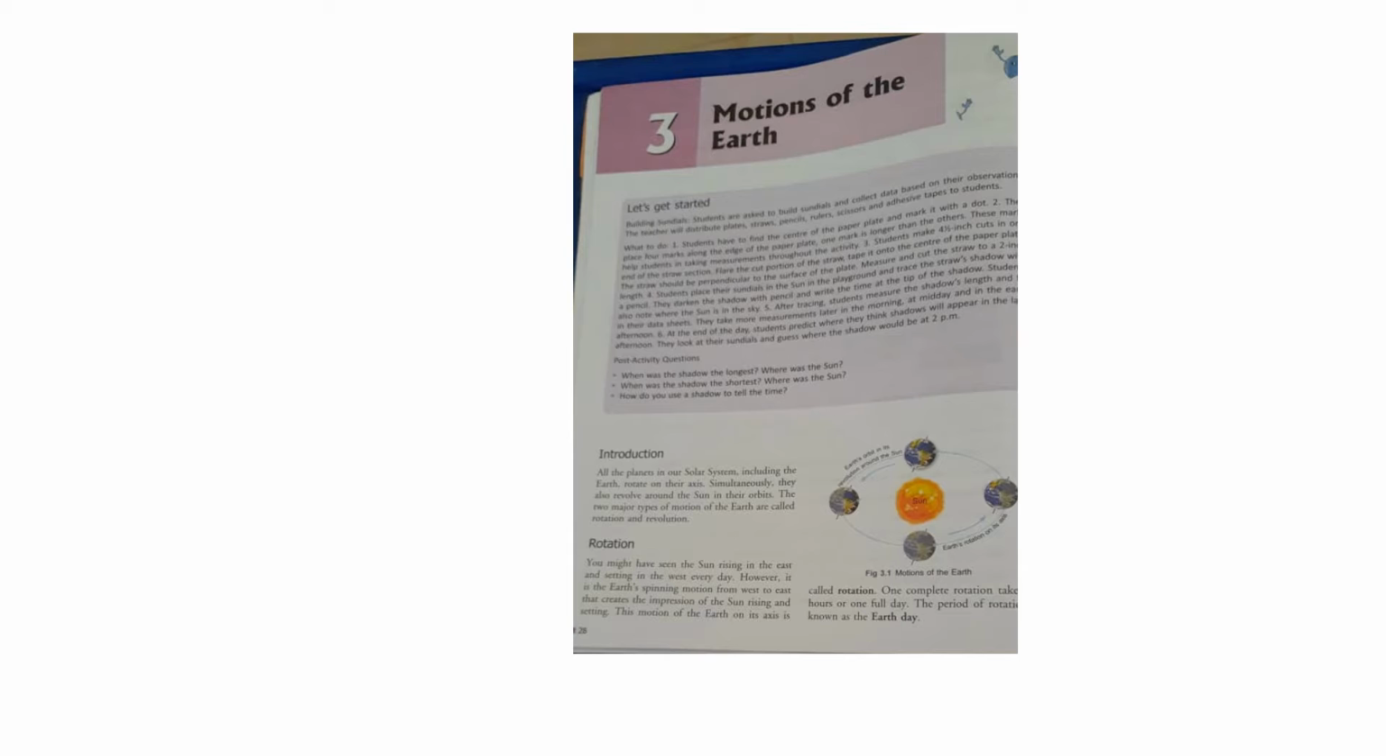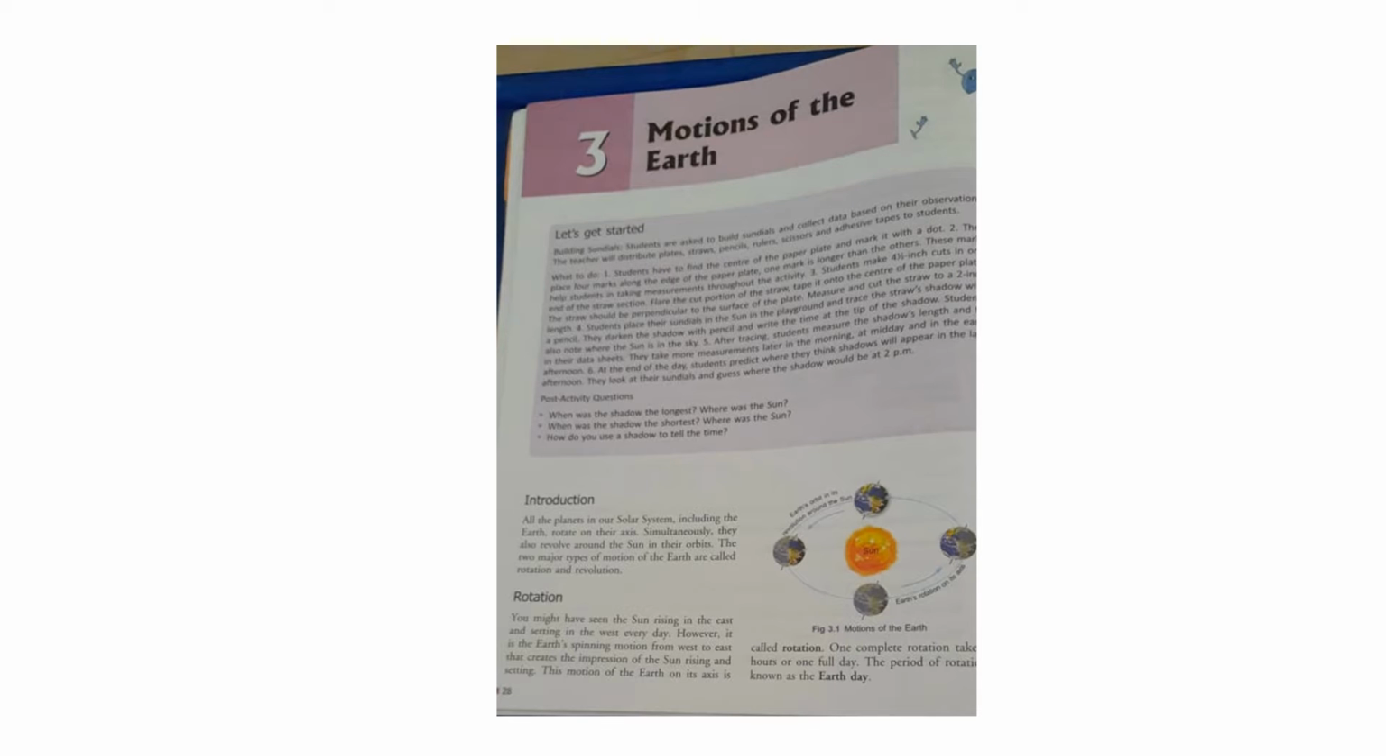Let us see rotation. You might have seen the sun rising in the east and setting in the west every day. Everyone knows about the sun rising in the east and setting in the west every day. It is not changing day by day, every day the same. However, it is the earth's spinning motion from west to east that creates the impression of the sun rising and setting.